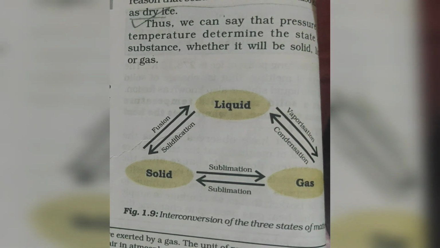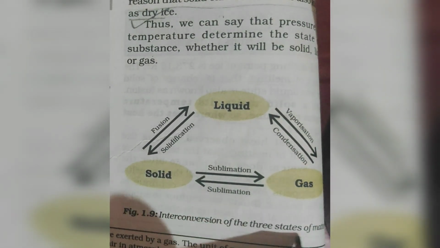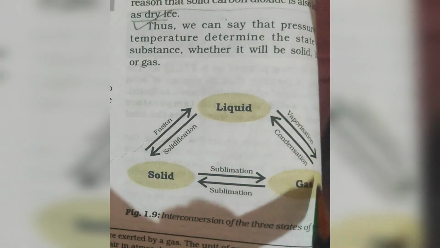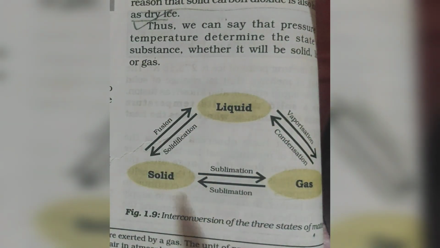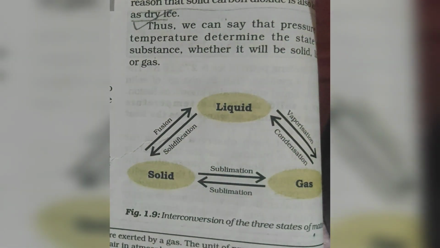It is from page 8, interconversion of the three states of matter. Now this small flow chart is very important. As you can see the arrows, these arrows will help you to understand the meaning.